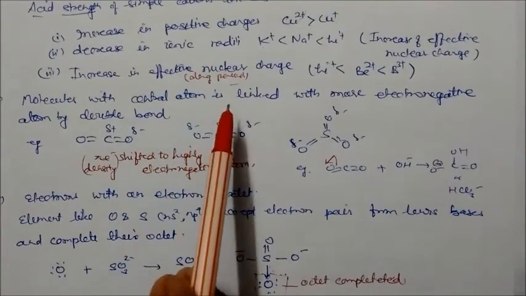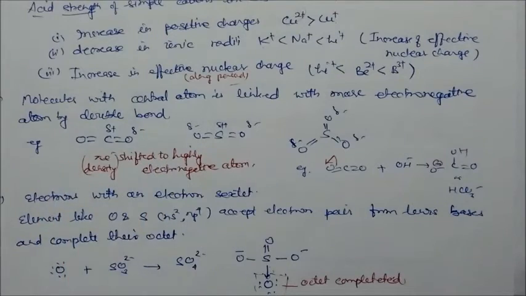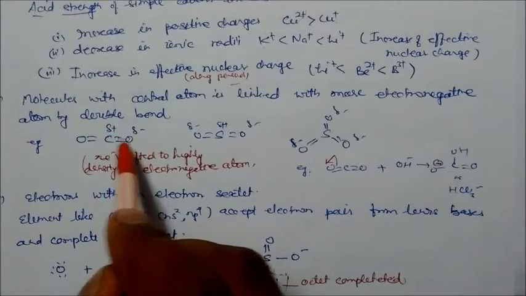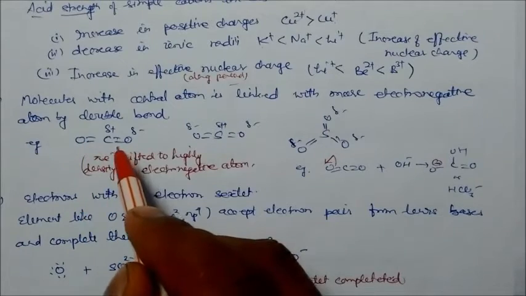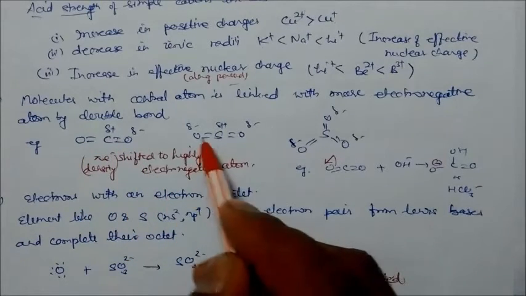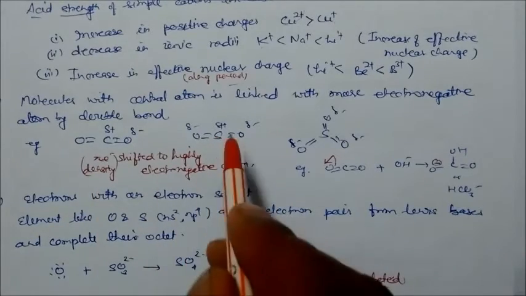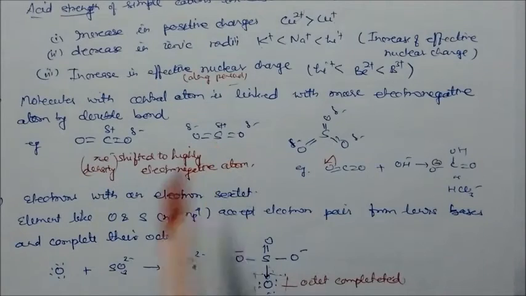Molecules with a central atom linked to more electronegative atoms by a double bond, like CO2, SO2, SO3. They have pi electrons. This pi electron is shifted towards the respective oxygens. Why? Because these oxygens are more electronegative. Similarly, in these cases, this will be more electron rich, this will be less electron rich. So in these cases, the central atom is electron deficient, so they can act as Lewis acids.